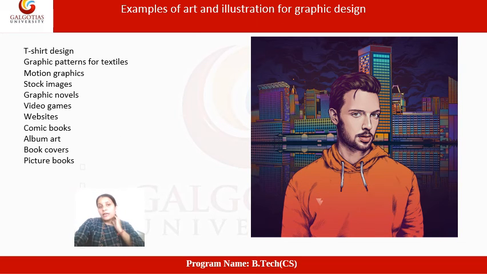Examples of art and illustration for graphics design include t-shirt design. On a t-shirt you can see that there is a particular picture or graphics on it. Graphics patterns for textiles, motion graphics, stock images, graphic novels, video games. In video games, you can say that there is an illusion, as particular 3D games are creating games which feel real.